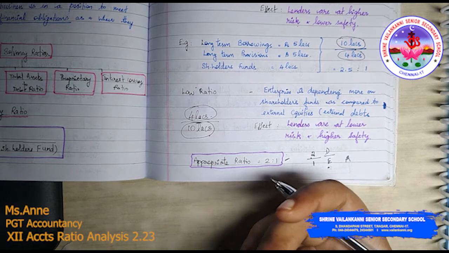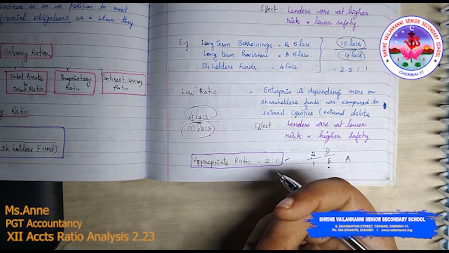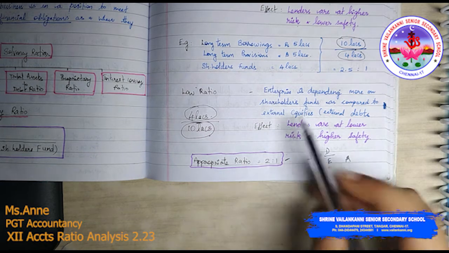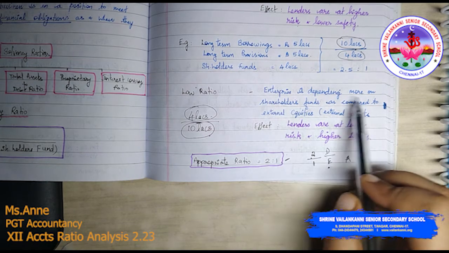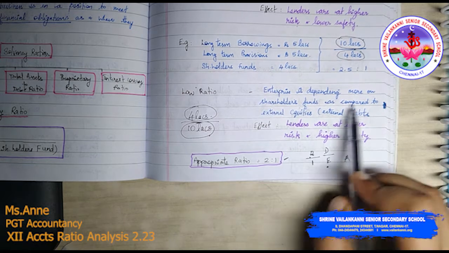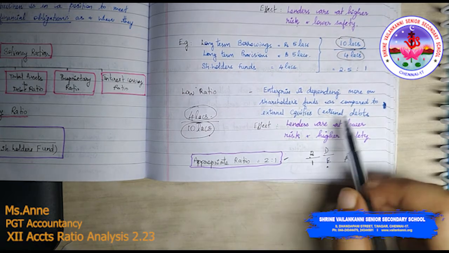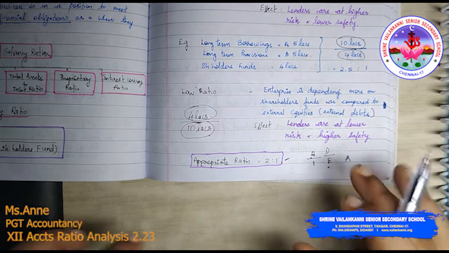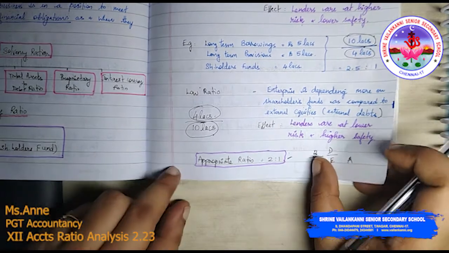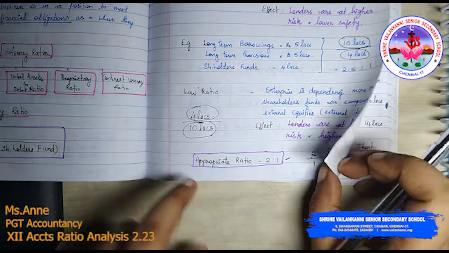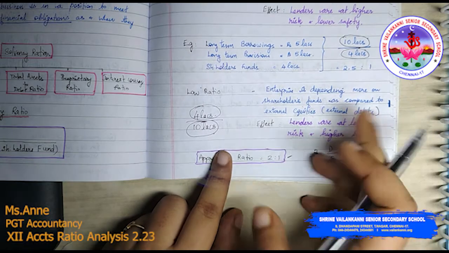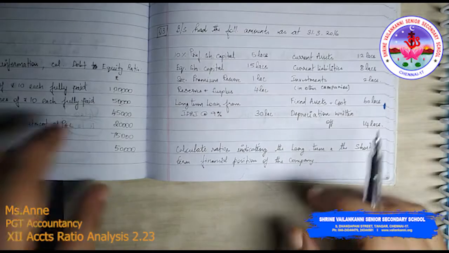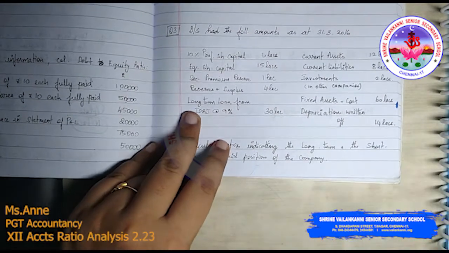So shareholders will be really very happy if the market price of the shares is going high. Okay, so that is the reason. So the enterprise is depending more on shareholders' funds as compared to external debt, so lenders are at low risk and higher safety. So this is what it means. So we will just go through this one more time, so pause the video, rewind the video, go through it one more time before working out the problems. So we will go straight to the problems.